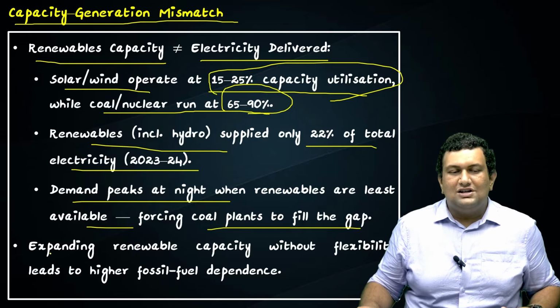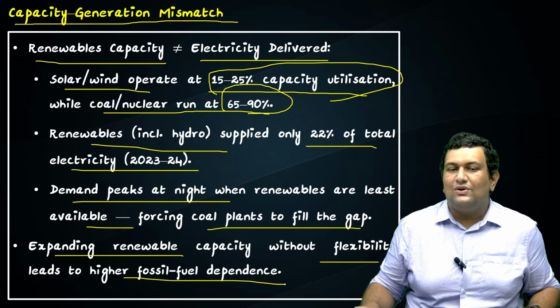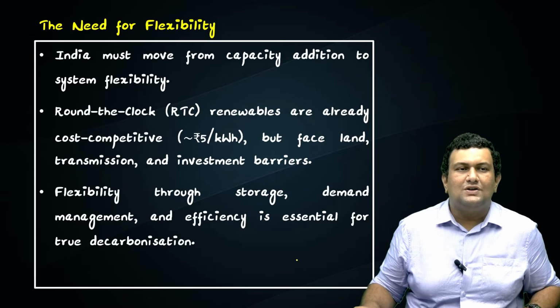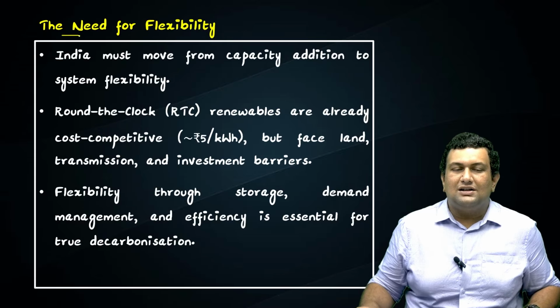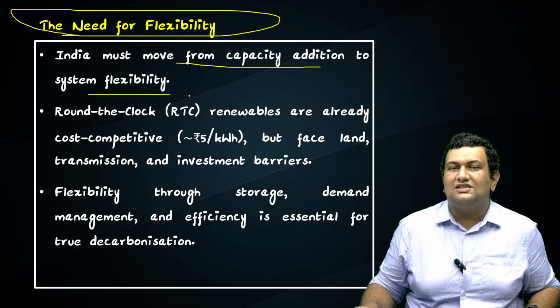So what is required is that expanding renewable capacity without flexibility leads to higher fossil fuel dependence, as I explained just now. So there is a need for flexibility. India must move from capacity addition to system flexibility. So what are the flexibilities included?